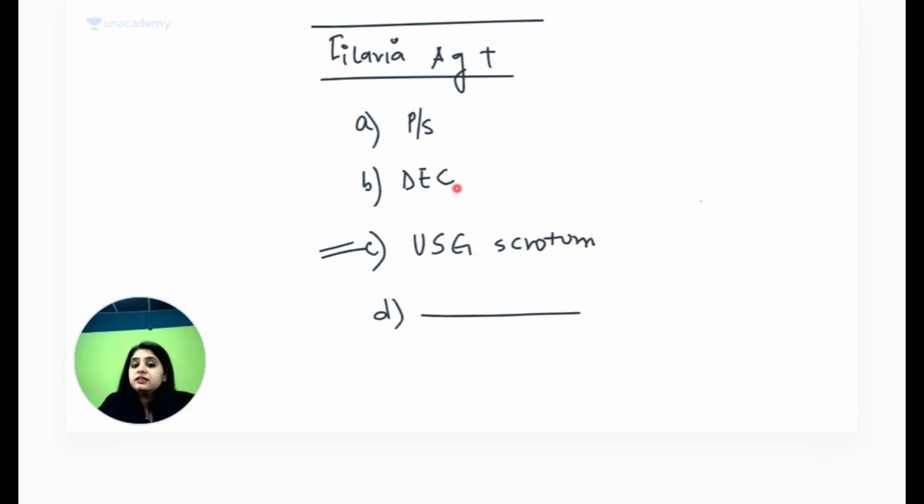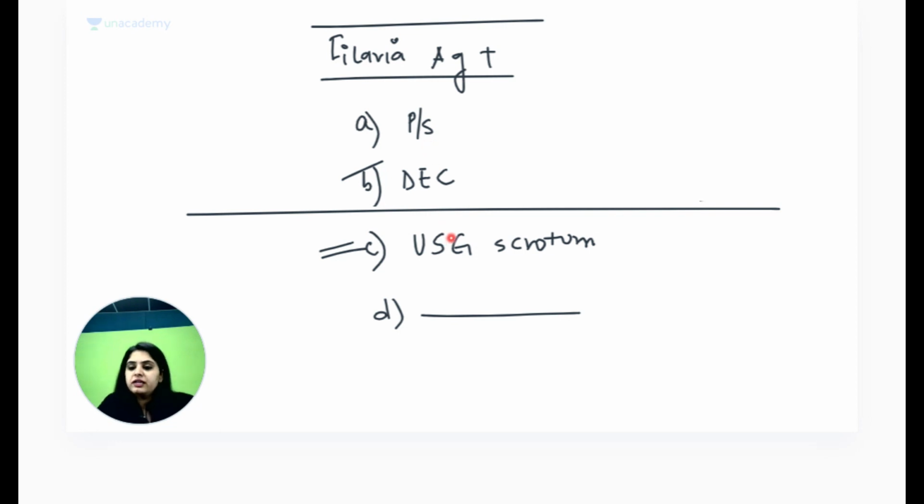So once you have seen the filaria in some form, be it the antigen or the PS or after a DEC test, then go on to the next modality. But if ultrasound scrotum was not there in the options, then my answer would be DEC provocation test. See, I am telling you all possibilities. कैसा था तो ऐसा answer, वैसा था तो वैसा answer. But yeah, I think many students after like yesterday only I got this update कि ma'am ultrasound was there in the options. So if ultrasound was there in the options, then ultrasound scrotum will be a better option in comparison to DEC provocation test. ठीक है.